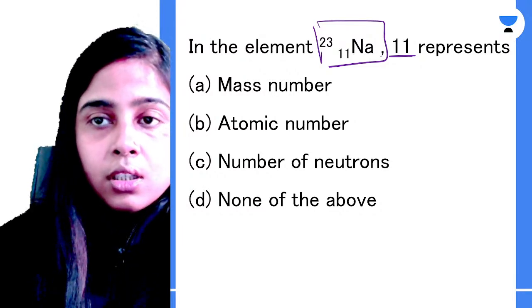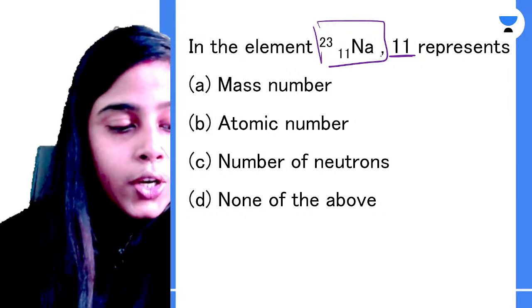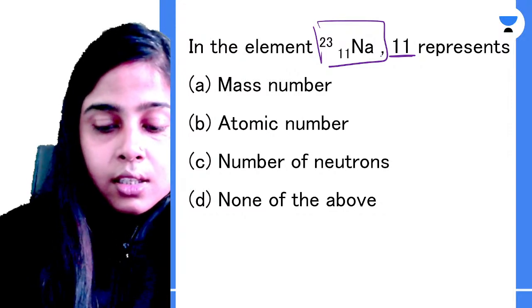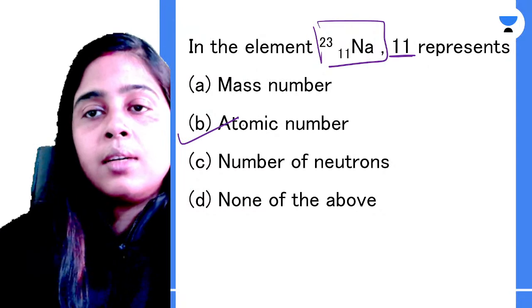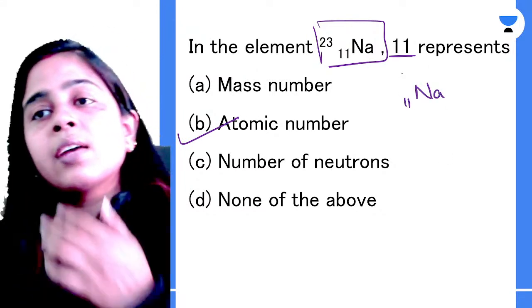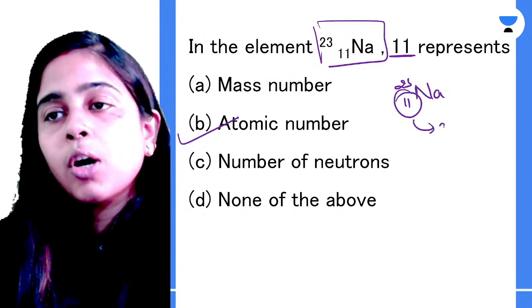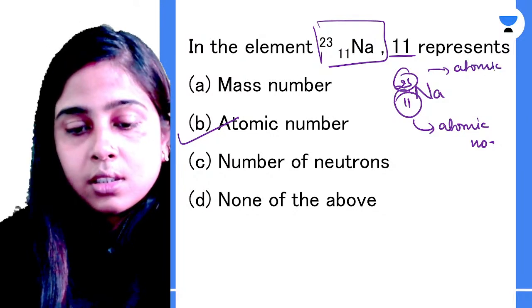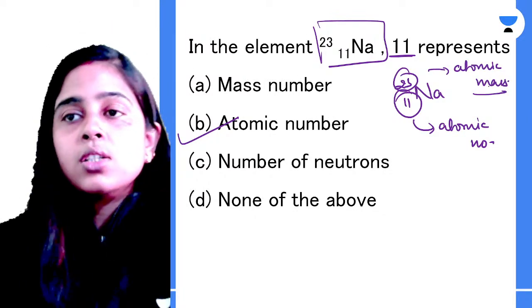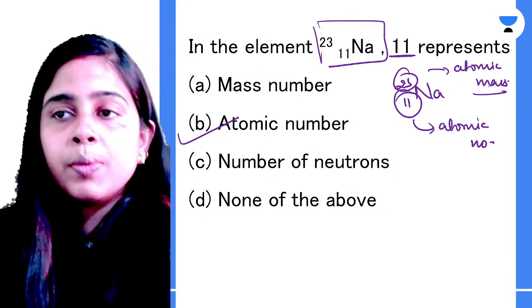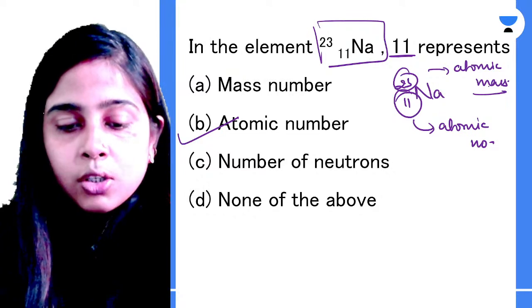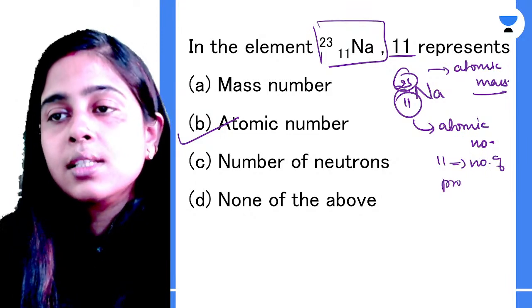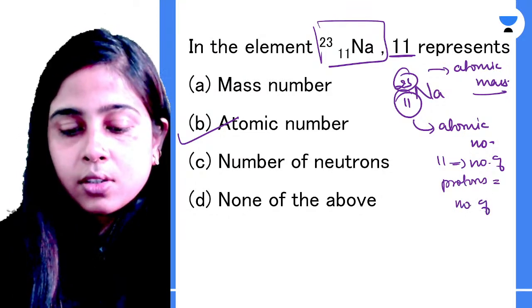Okay, Palak, very good. Okay, no, not very good. Option A, you are saying not very good because it's the wrong answer. So it's option B. Here you can see sodium has been written 11 and 23. So 11 is the atomic number and 23 is the atomic mass. Clear? So sodium's atomic number is 11 and atomic mass is 23. I hope it is clear. And this 11 is the number of protons, or you can say the number of electrons.